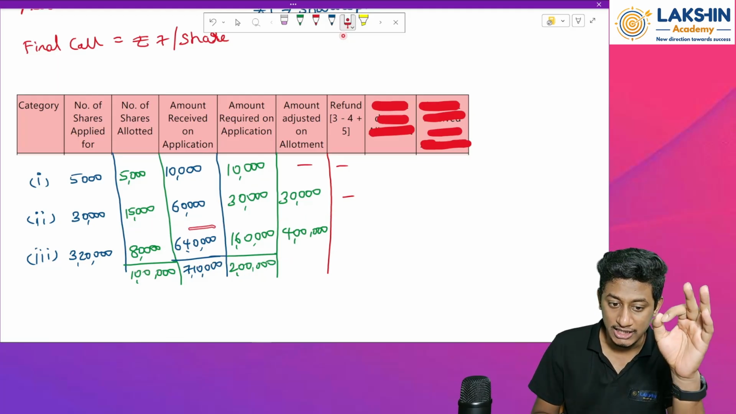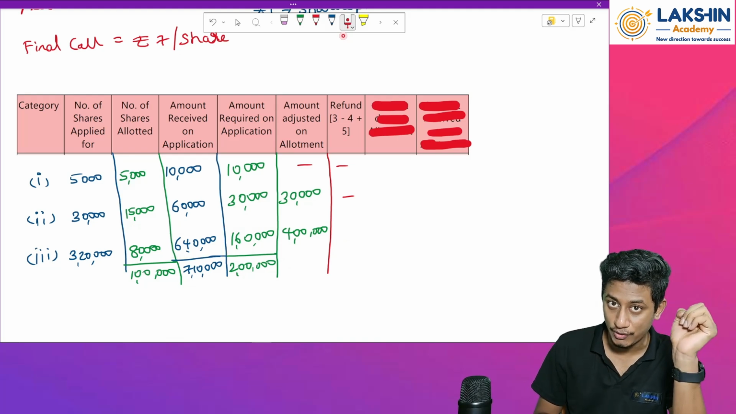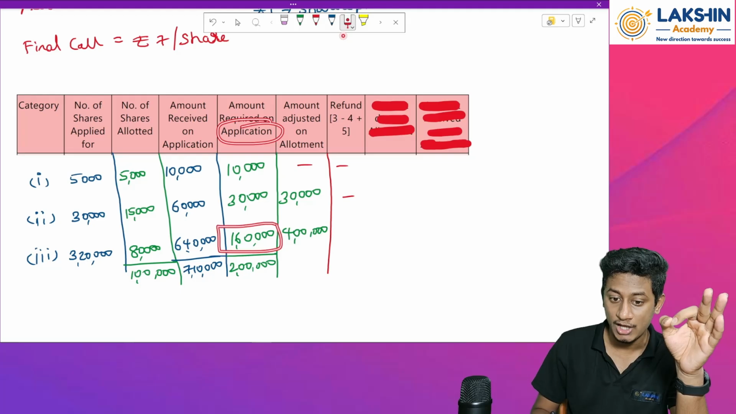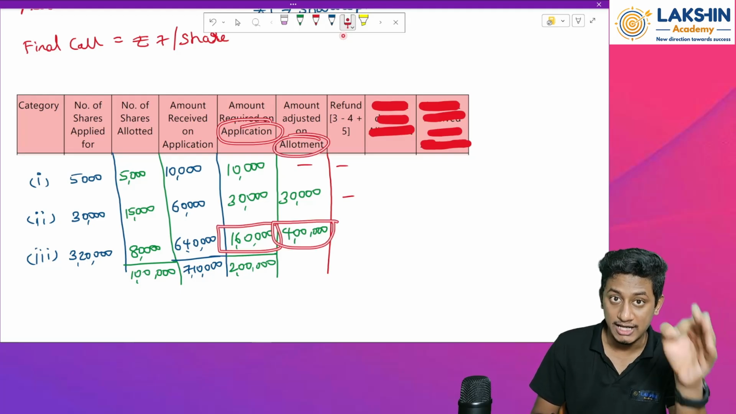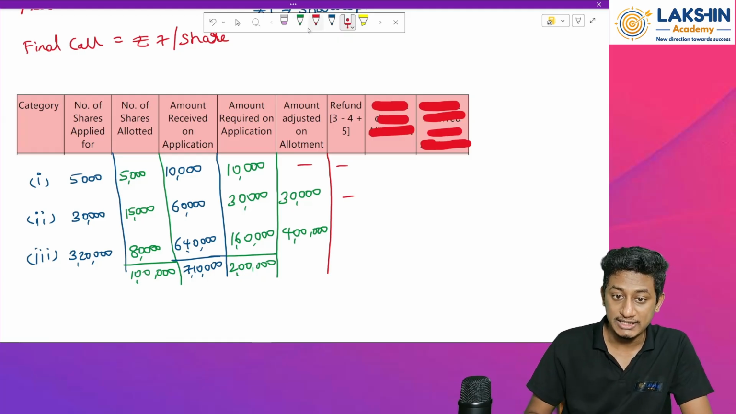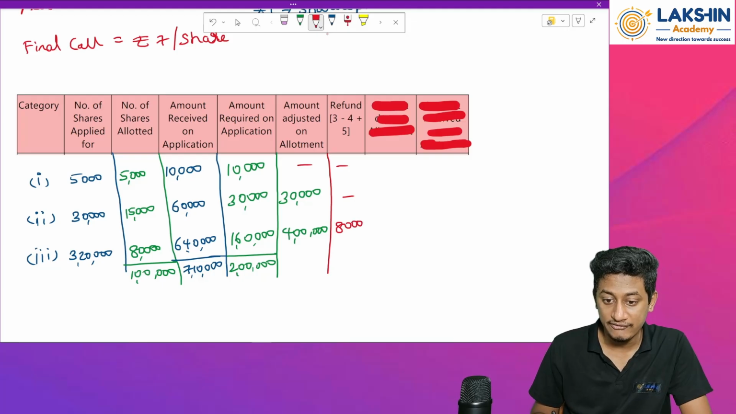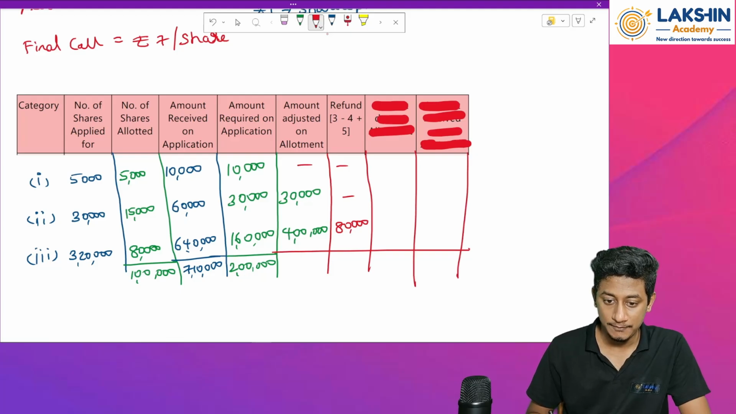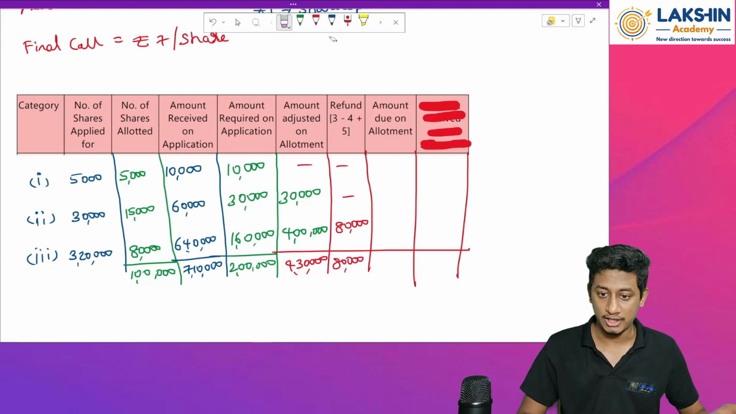See, we have received 6,40,000 over here. Out of the 6,40,000, 1,60,000 has been adjusted towards application. 4 lakh has been adjusted towards allotment. That means how much remains in extra? So 6,40,000 minus 1,60,000 towards application minus 4 lakh towards allotment. So rupees 80,000 whatever is there will be refunded to the shareholders. Clear? So how much is this over here? This is 80,000 rupees that is refunded. Clear till here? Okay, going ahead.